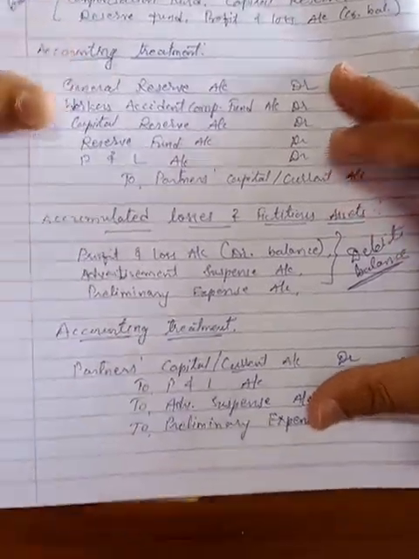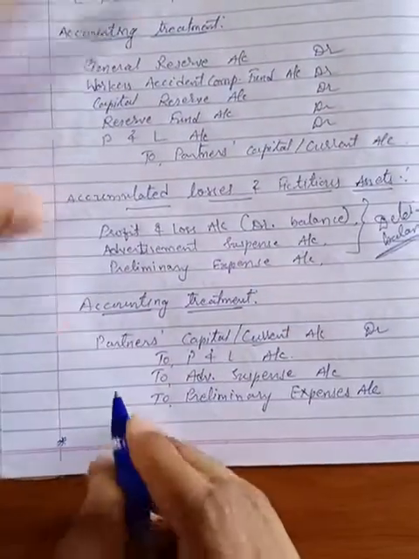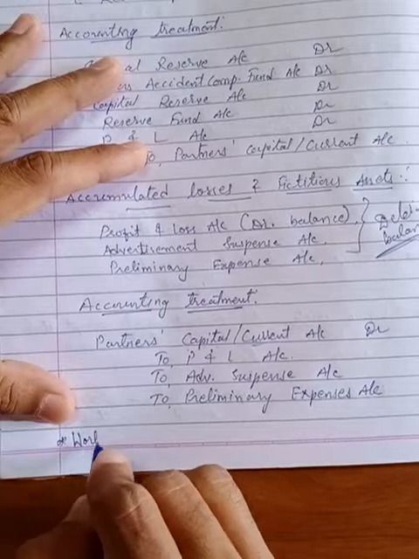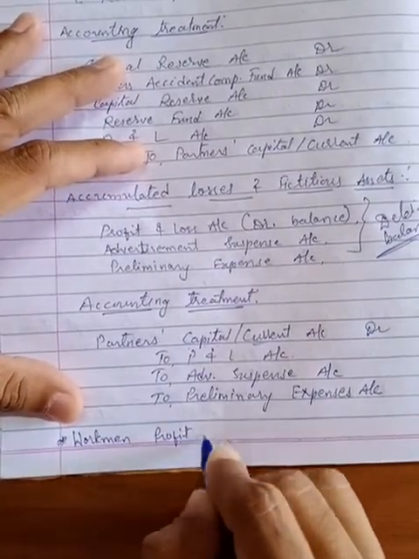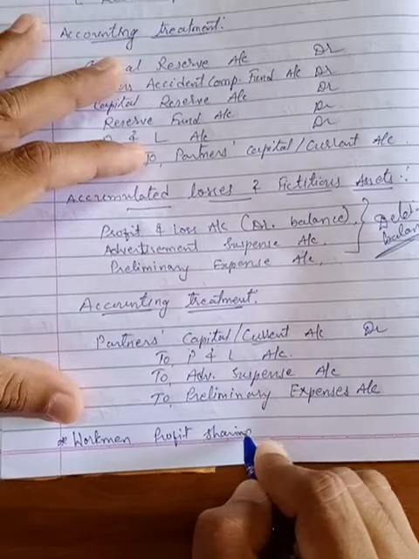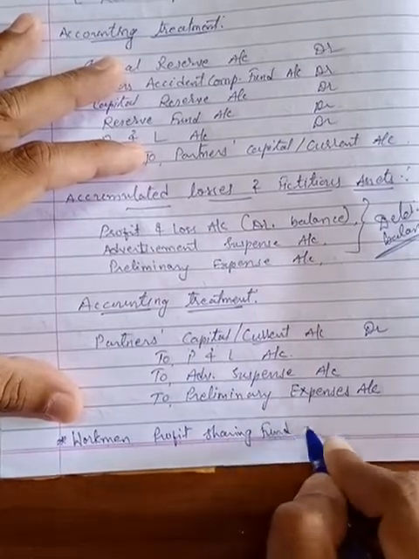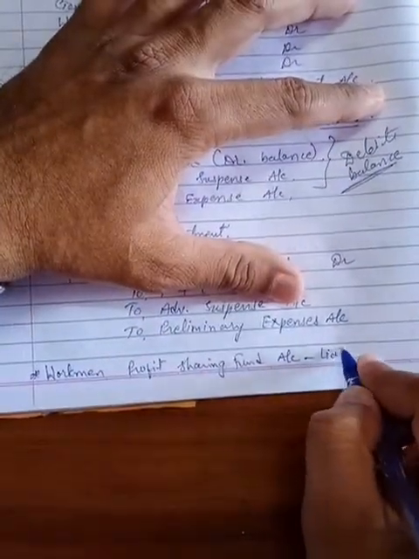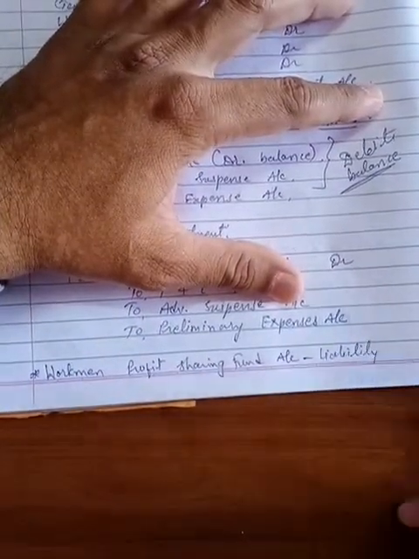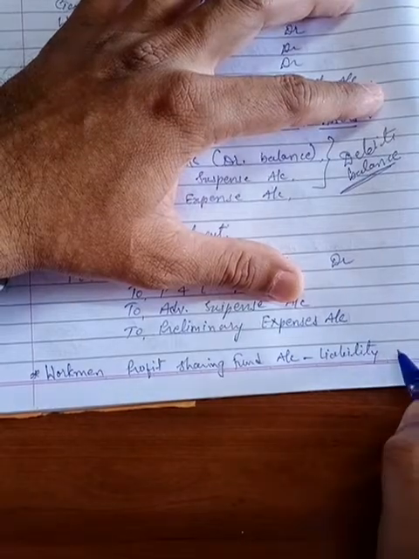Okay, and another note which you have to keep in mind: the workmen profit sharing fund account is actually a liability. A liability for the firm.